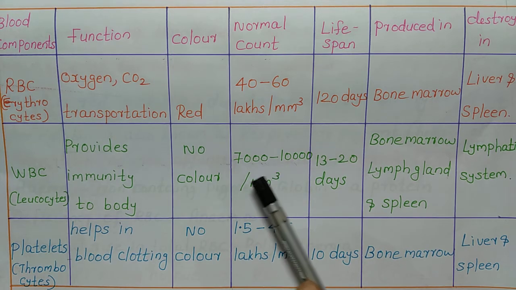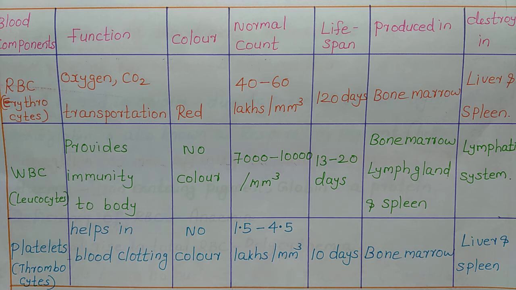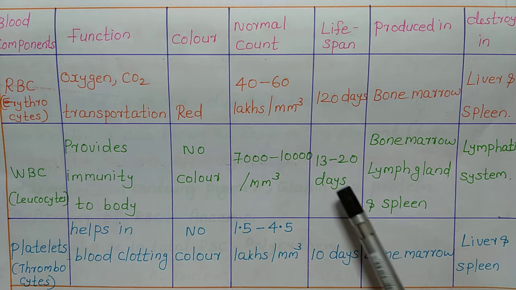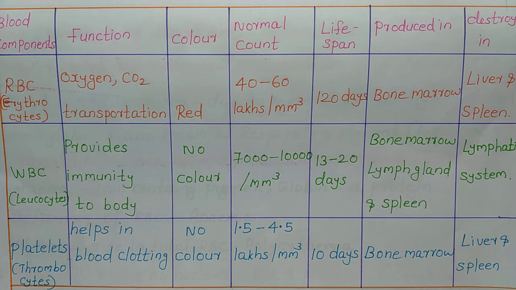And the normal count is 7,000 to 10,000 per millimeter cube. Lifespan is 13 to 20 days. It is approximately 2 weeks to 3 weeks.